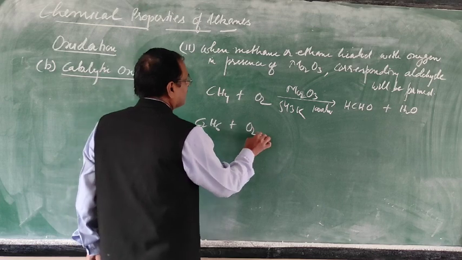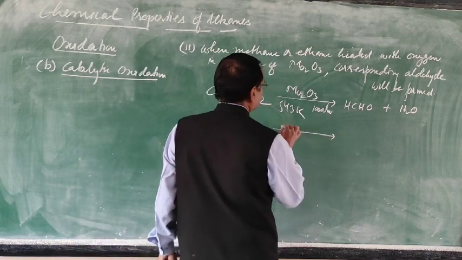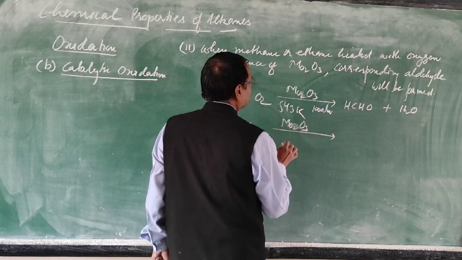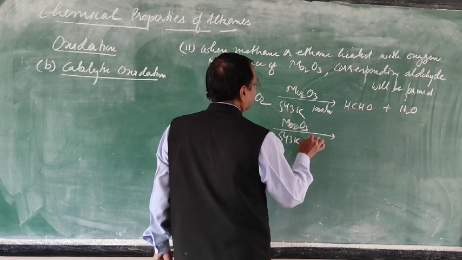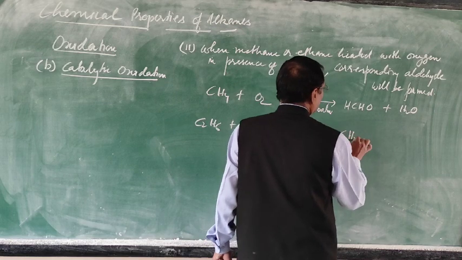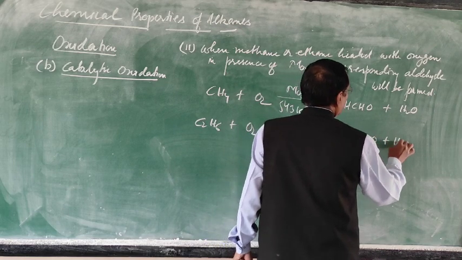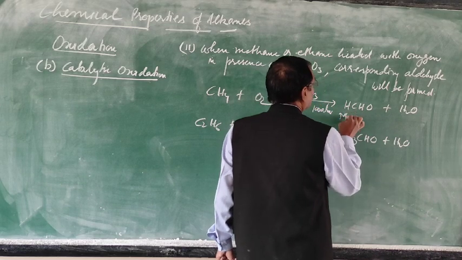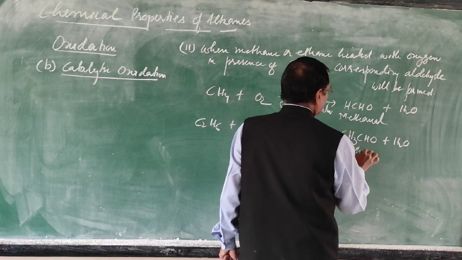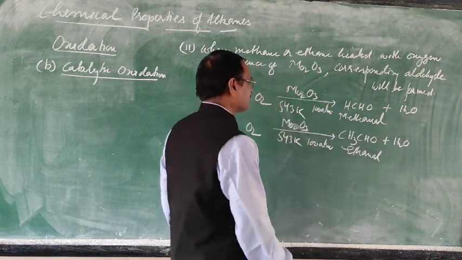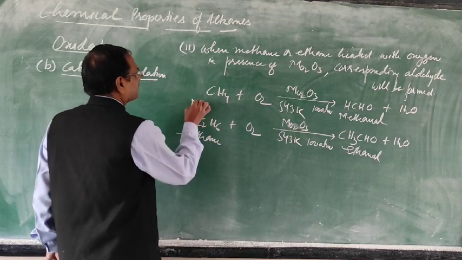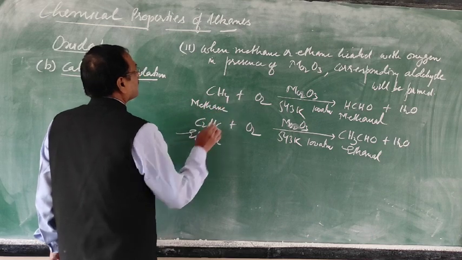In the same way, if you take C2H6, ethane, mixed with oxygen, then molybdenum oxide, 543 Kelvin, 100 atm, this will form acetaldehyde plus water. This one is methanol, that one is ethane. This one is ethane, that one is methane. Now the third one.